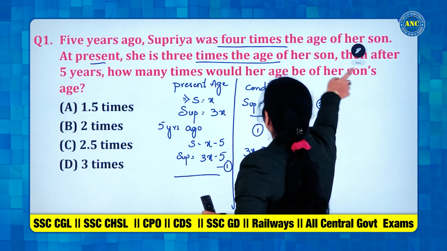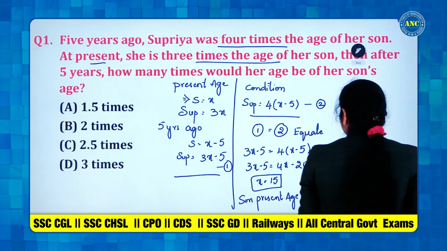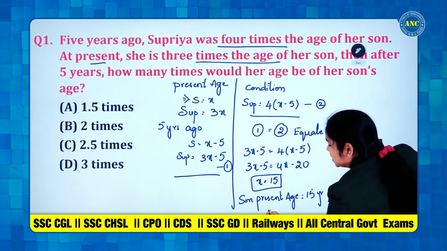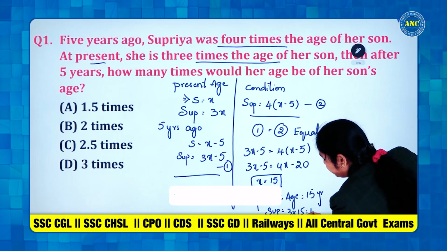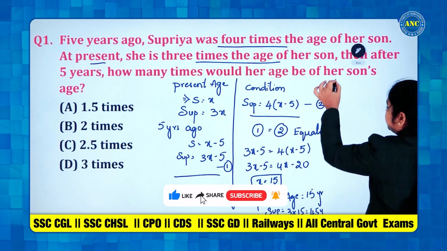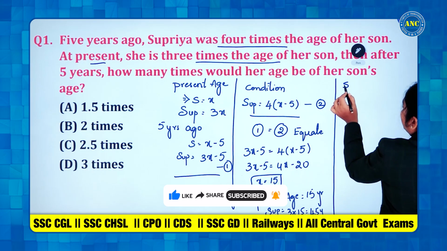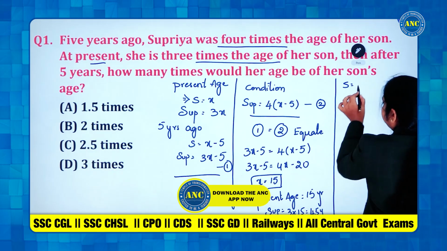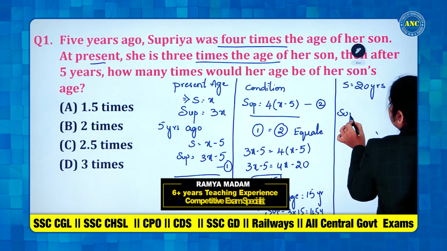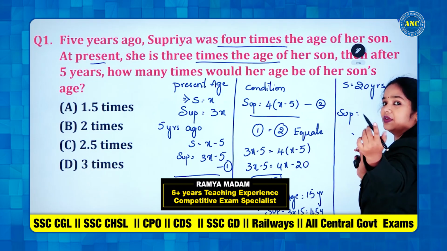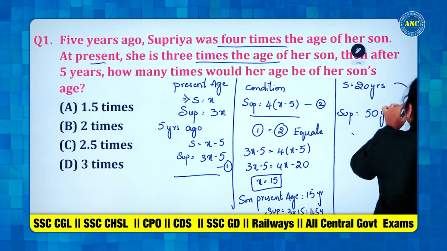What they are asking is: after 5 years, how many times would her age be of her son's age? Present son's age is 15. Then Supriya's present age will be 3 into 15, that is 45 years. After 5 years, the son's age will be 15 plus 5, 20 years. After 5 years, Supriya's age will be 45 plus 5, 50 years. How many times is this more?